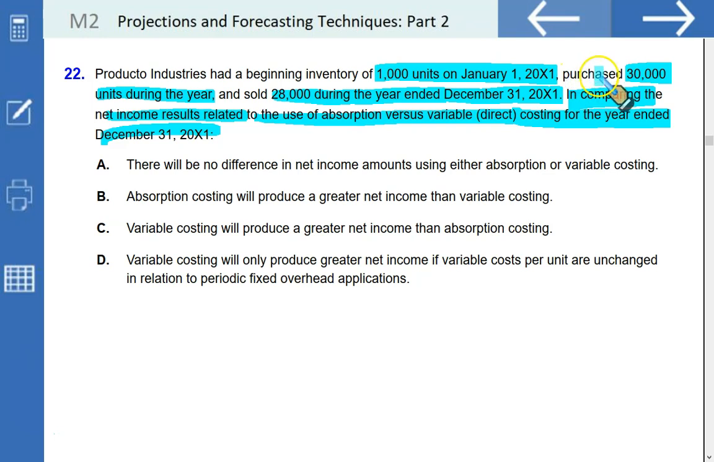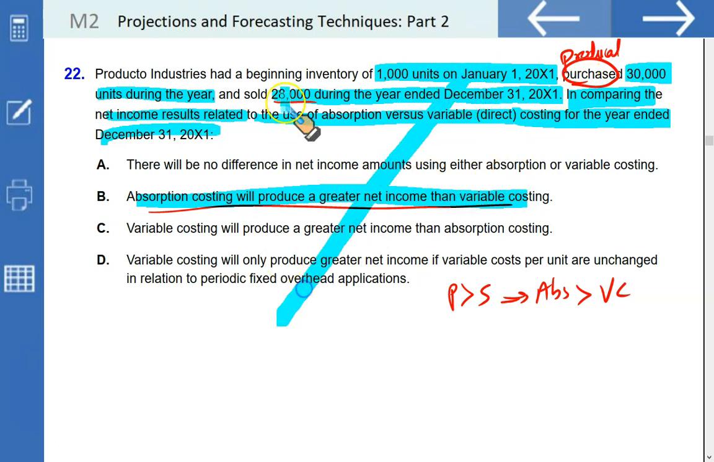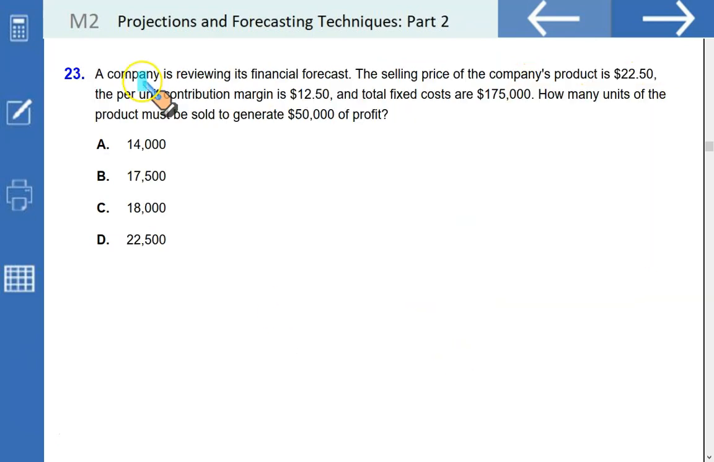You should have said produced here, then it will make sense. So I'm doing it using the concept that you produced 30,000 units during the period and you sold 28,000 only. So that means production is more than sales. That would mean your absorption costing profit would be higher than your variable costing. So absorption costing will produce a greater net income than variable costing. And if you think it is the units purchased, then yes, this question is wrong.